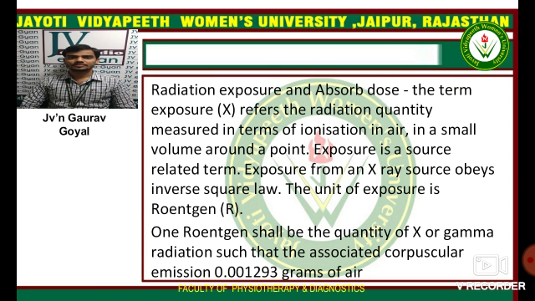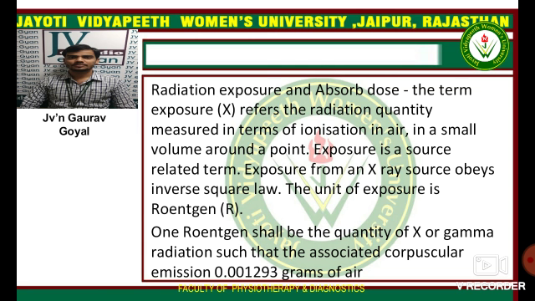Radiation exposure and absorbed dose. The term radiation exposure X refers to the radiation quantity measured in terms of ionization in air in a small volume around a point. Exposure is a source related term. Exposure from an X-ray source obeys the inverse square law. The unit of exposure is Roentgen, R.